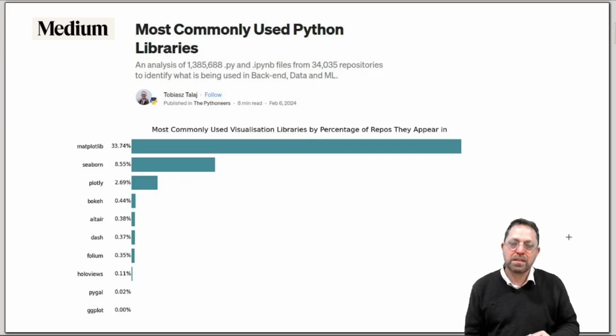This is evidenced by a recent article on medium.com, written by Tobias Talaj, entitled Most Commonly Used Python Libraries.